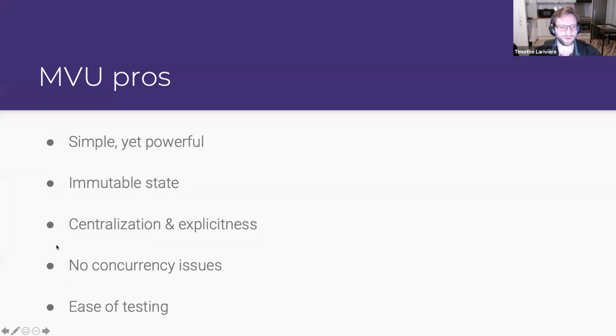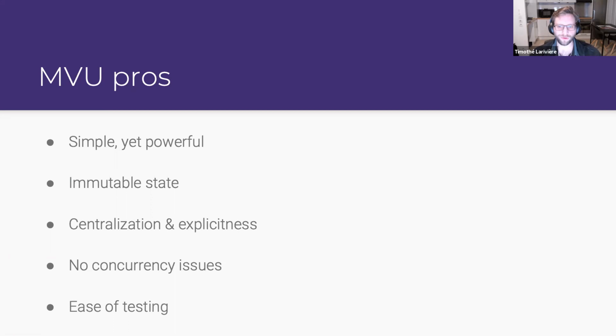And also all that is centralized and makes everything explicit. When you want to change your UI, all your UI is always defined in the same function, the view function. All your initial state is always defined in the same function, the init function.